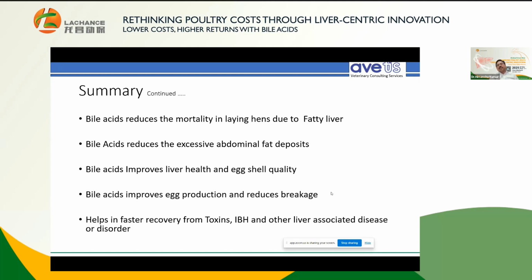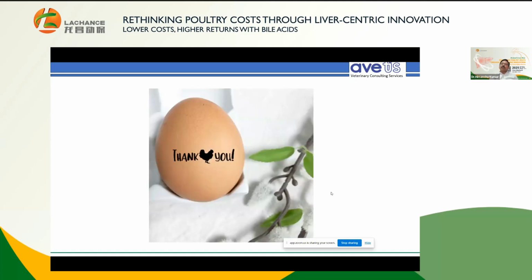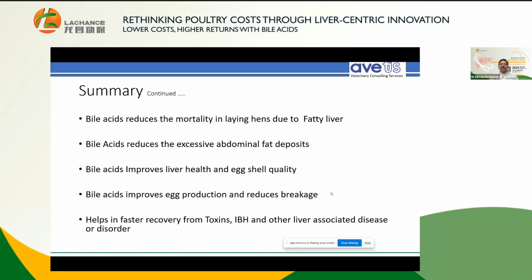Bile acid improves liver health and eggshell quality. It improves egg production and reduces breakage as well. That is obviously because it increases the absorption of fat soluble vitamins, particularly vitamin D. It helps in faster recovery from toxins, IBH, and other liver associated diseases or disorders.